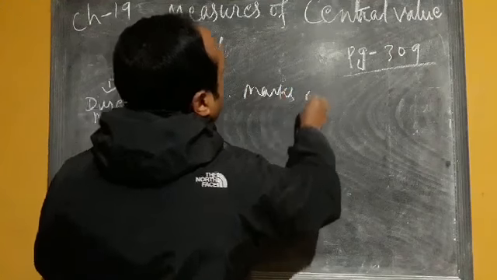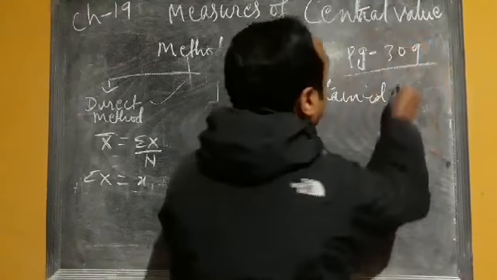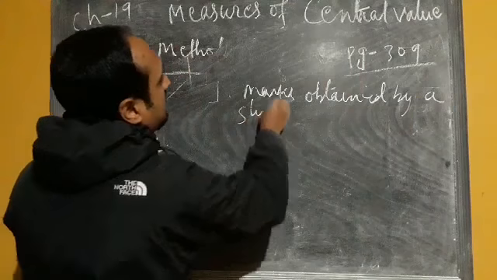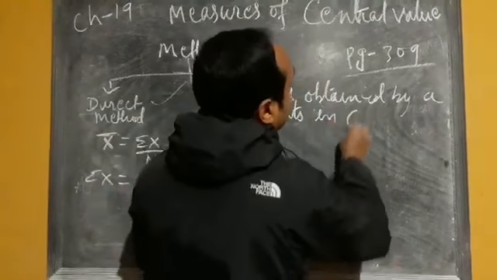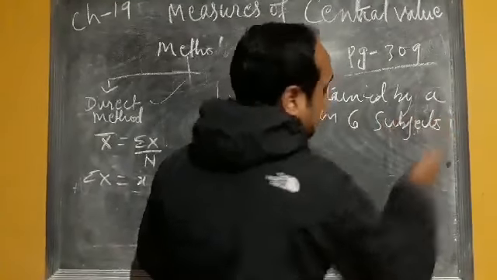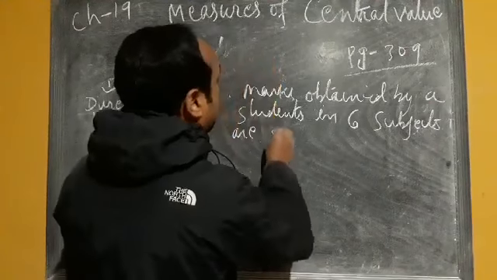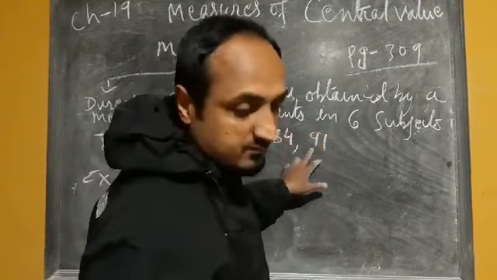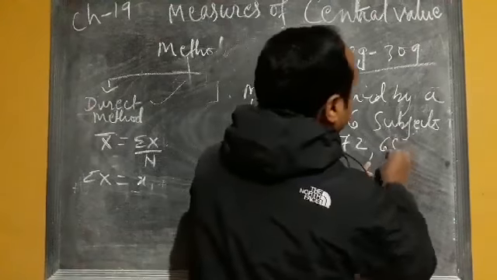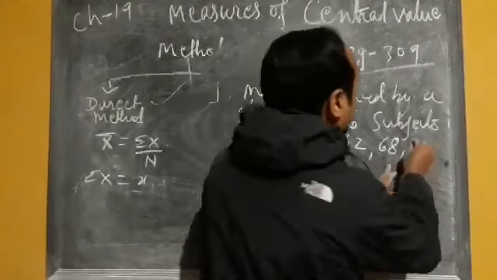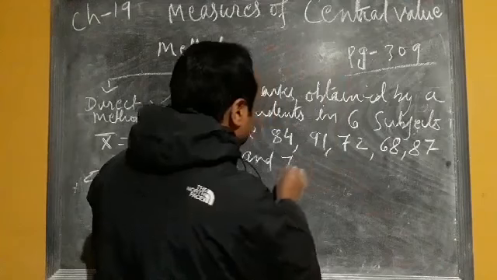Marks obtained by students in 6 subjects are: how much we have? 84, 91, 72, then 68, then next one we have 87 and 78.